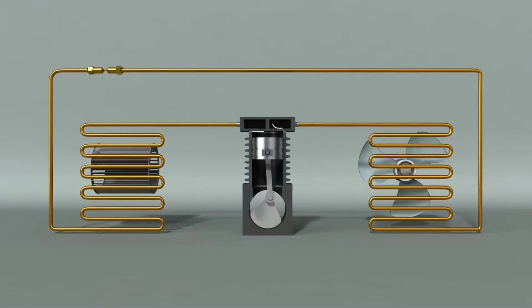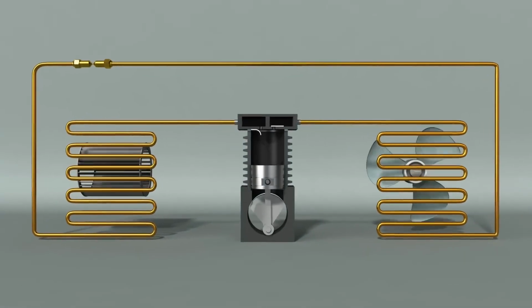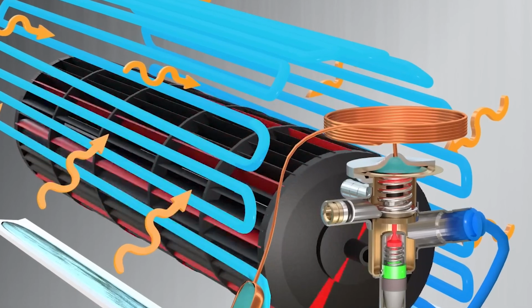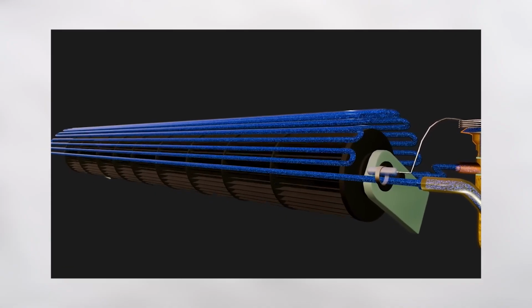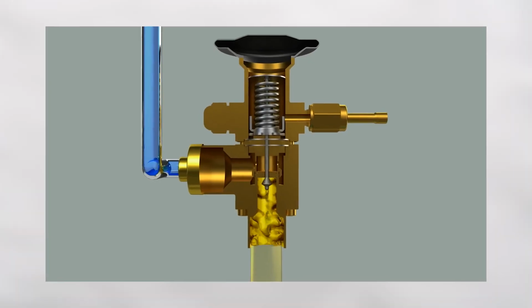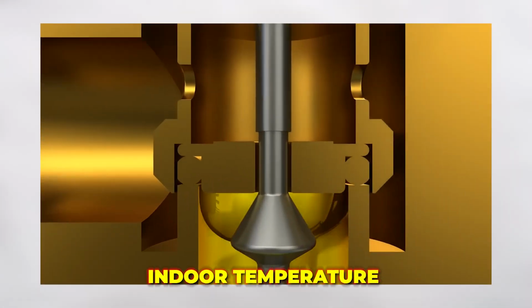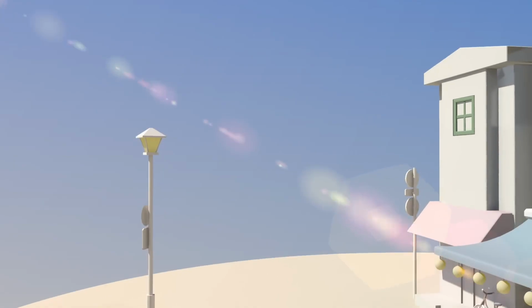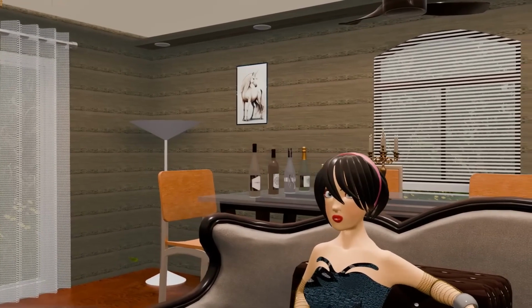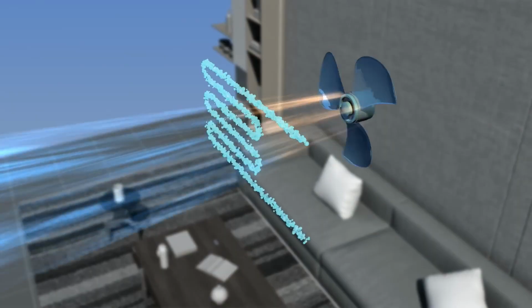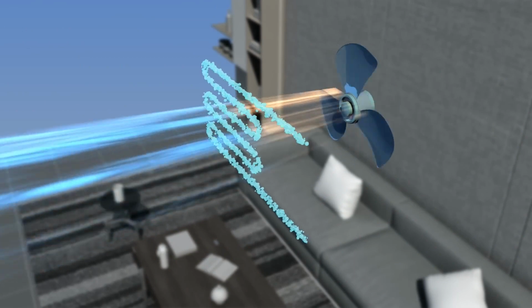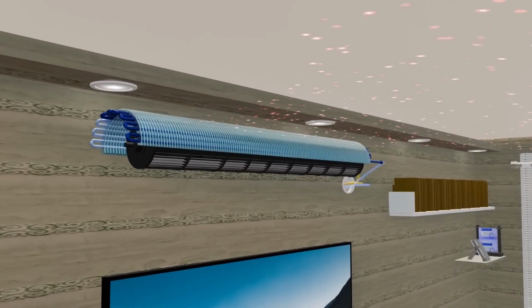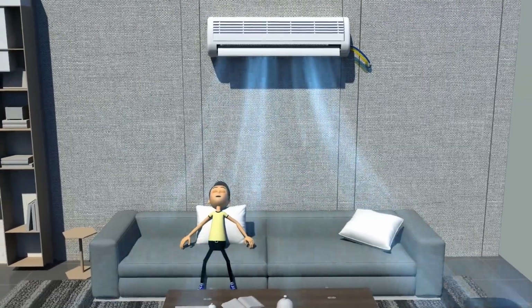The process is continuous, with the refrigerant constantly cycling through the 4 stages to maintain the desired temperature. This continuous cycle is essential because it allows the system to respond to changes in indoor temperature quickly. For instance, when the room starts to warm up due to external heat or increased activity inside, the thermostat senses this change and signals the AC unit to start another cycle, ensuring the room remains at the desired cool temperature.